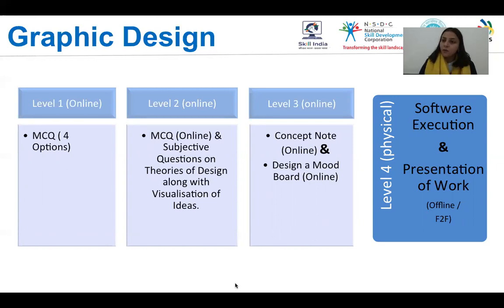Level 3 is also going to be online, for which you will have to do a concept note on what you're going to eventually execute and a design mood board for it. Level 4, which is going to be physical, that is face-to-face, will have you do a software design problem and execute it graphically as well and then present your work.